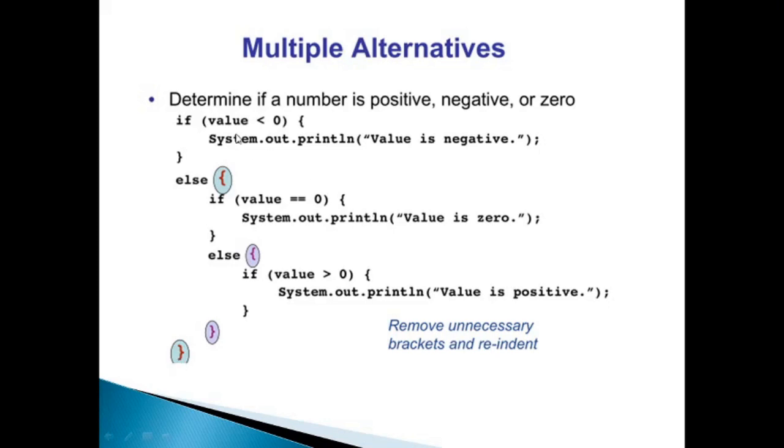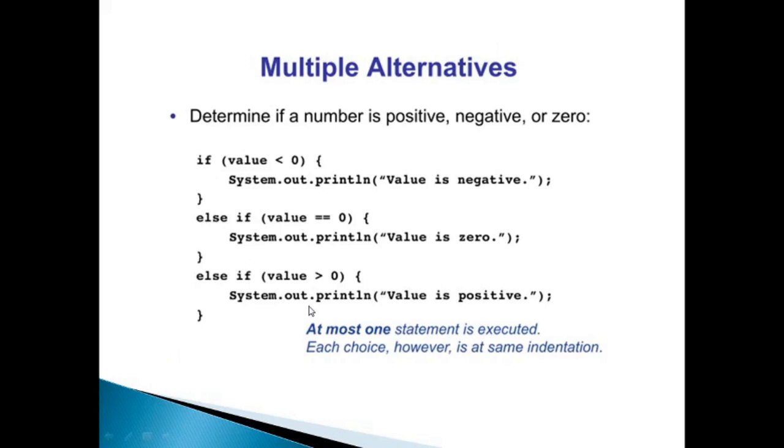Okay, so what we can do is, if value is less than 0, no problem, value is negative. Else if, now you can remove this. Okay, so else if value is equal to 0, then value is 0. Else, now this if statement is also not needed, as you will see in the subsequent example, that if else if value is greater than 0, this else will be reached, it is understood that it has to be greater than 0, this value. Okay, so here we can see the final version of it.